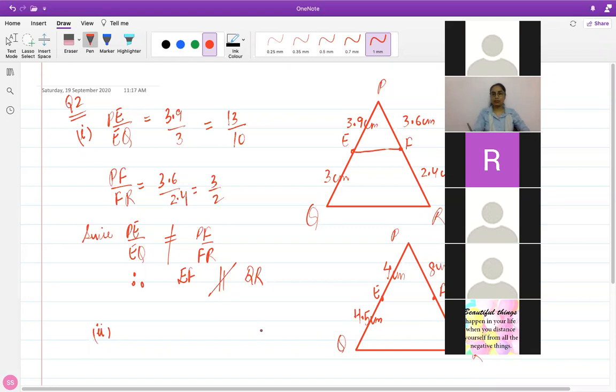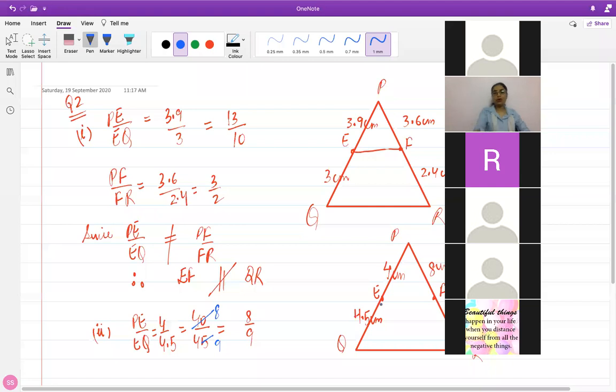So quickly calculate the ratio of the parts here. So PE upon EQ, 4 over 4.5. It's not necessary that you have to solve it in exact value. Just keep it in fractions. So this is 8 by 9.